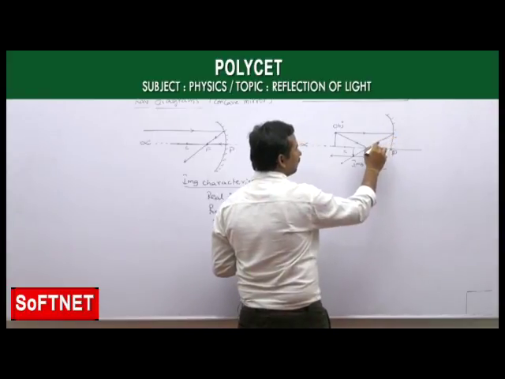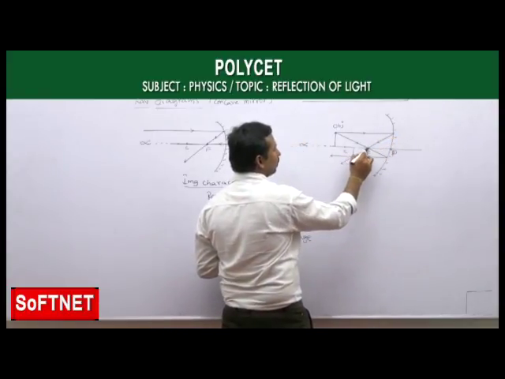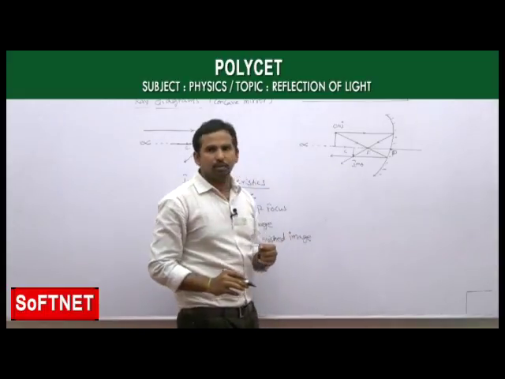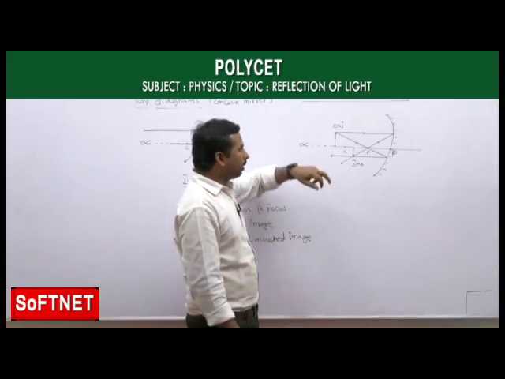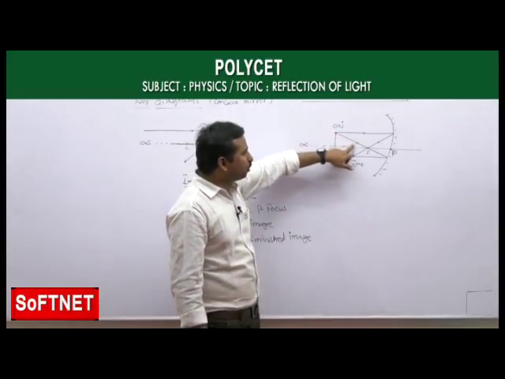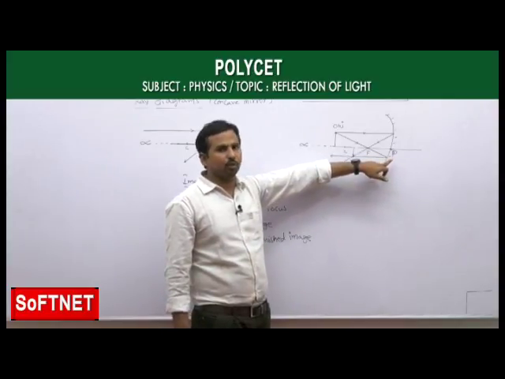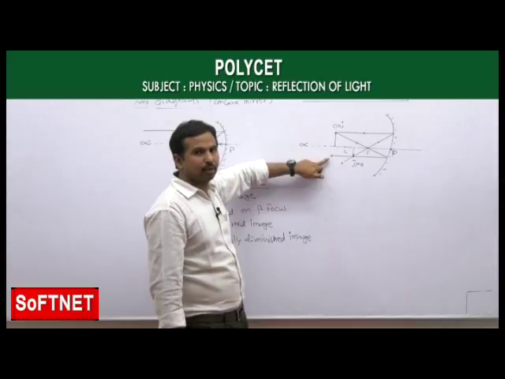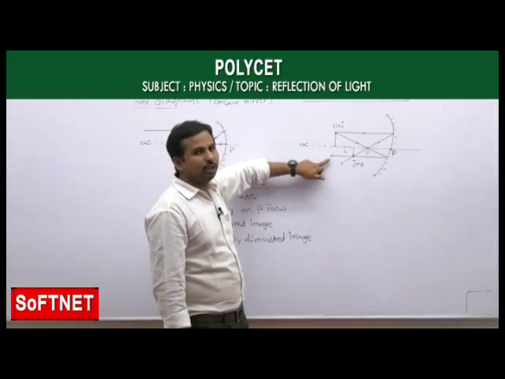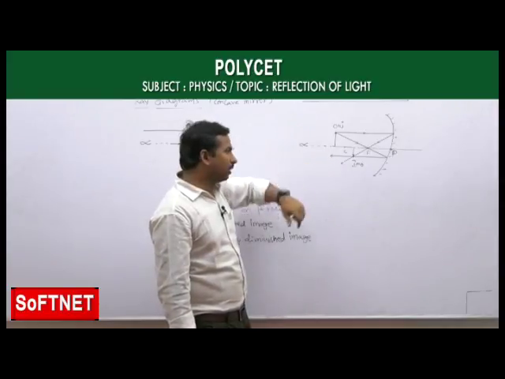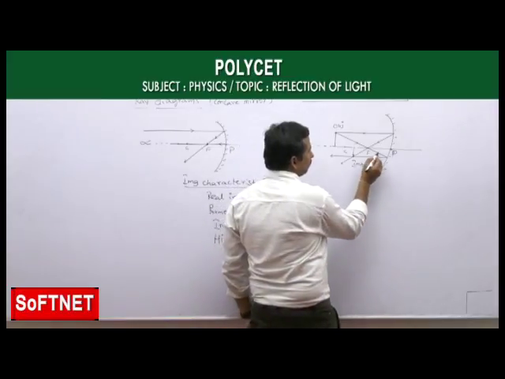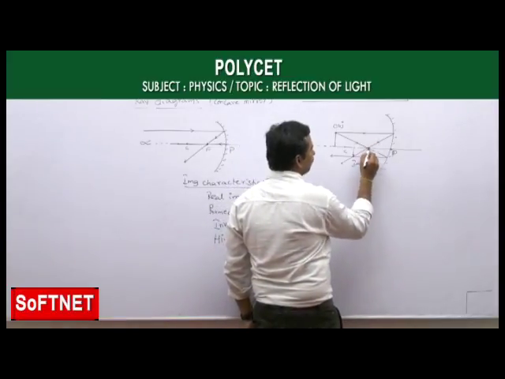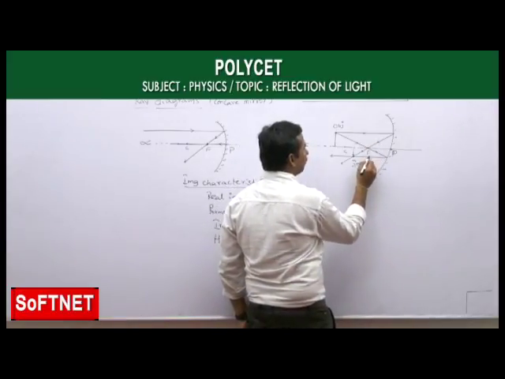After reflection, the light ray passes through the focus like this. And the next light ray, passing through the focus, following rule 2, after reflection the light ray passes parallel to the principal axis.